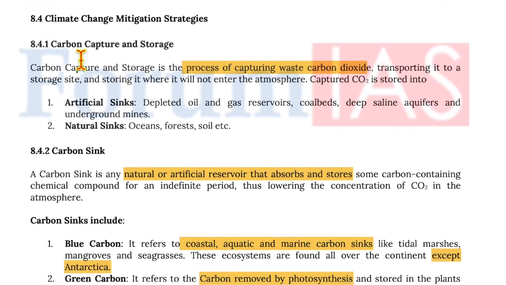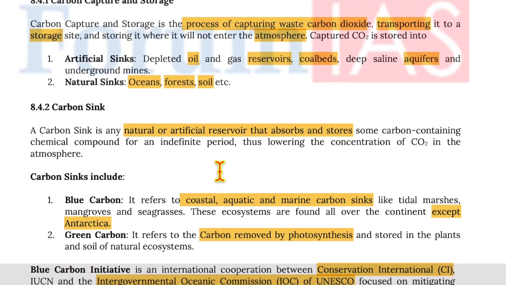So carbon capture and storage. Carbon capture and storage is the process of capturing waste carbon dioxide, transporting it to a storage site and storing it where it does not enter the atmosphere. Captured CO2 can be stored into artificial sinks, which are depleted oil and gas reservoirs, coal beds, deep saline aquifers, and underground mines. They can be natural sinks also, which are oceans, forest, soil, etc.